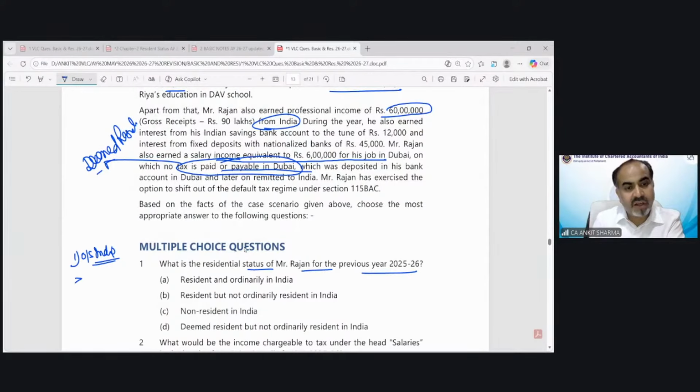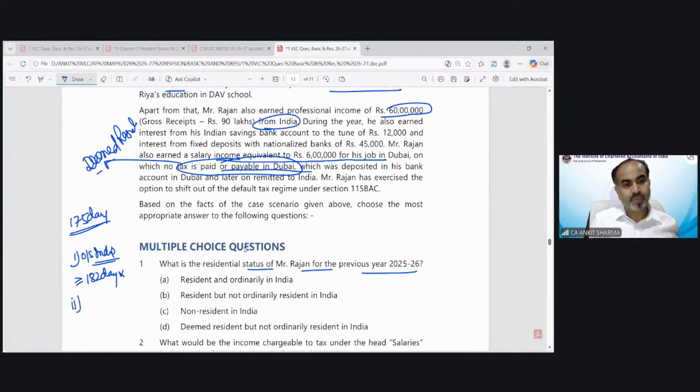So going outside India and coming to visit, we have to check the condition of 182 days. He was in India for 175 days. If you calculate the number of days he stayed, that would come to 175 days. So this condition is not fulfilled.